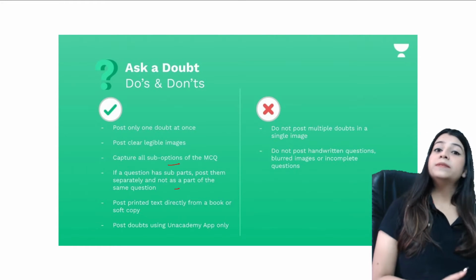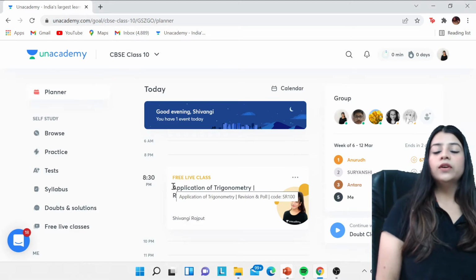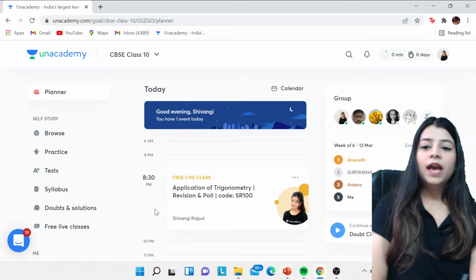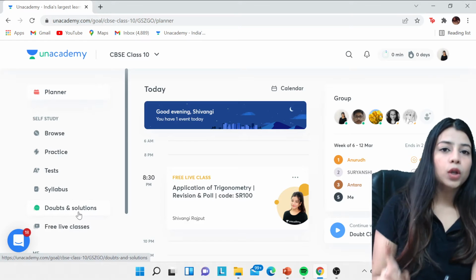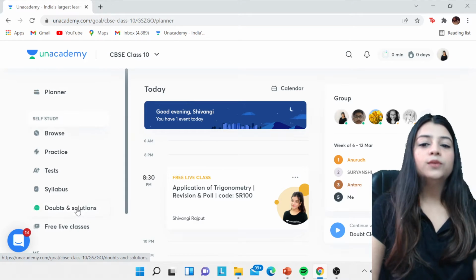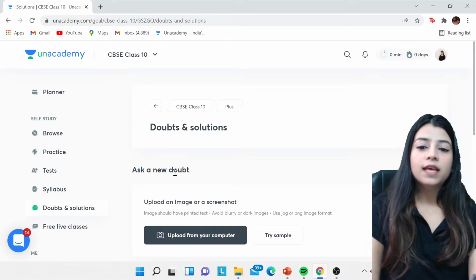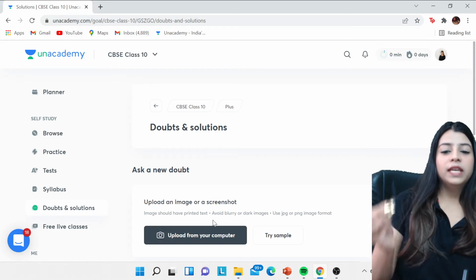Now I'll tell you how to access this on the website. You just have to go to your Unacademy portal. You will get a dashboard like this, and here you can see there is a tab of Doubts and Solution. You have to click on Doubts and Solution here. After that you can see Ask a New Doubt and so on. You can upload the image or a screenshot of your question.